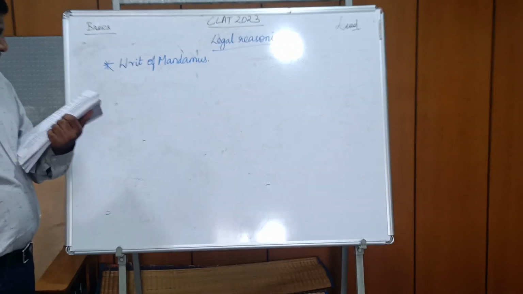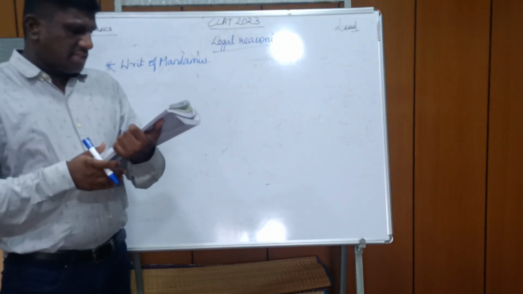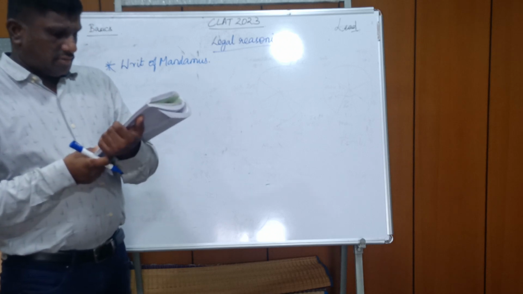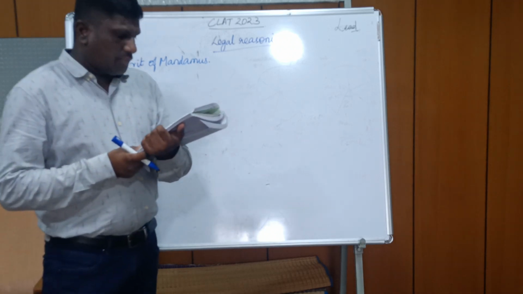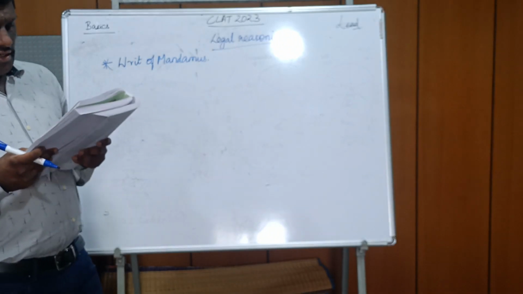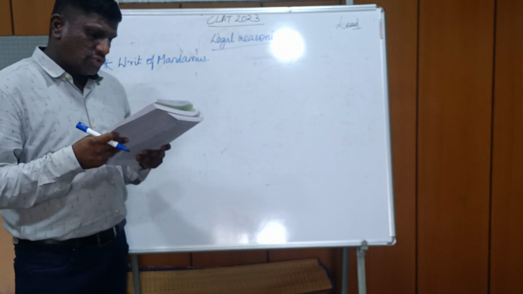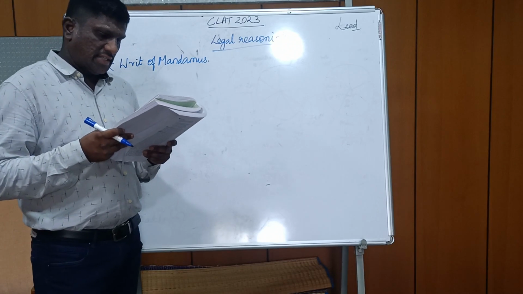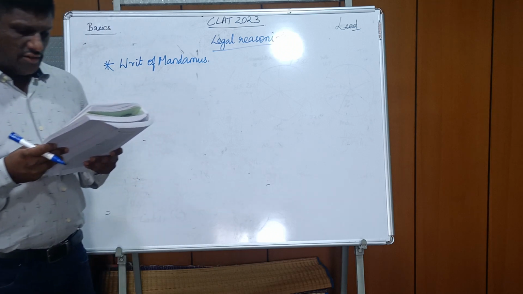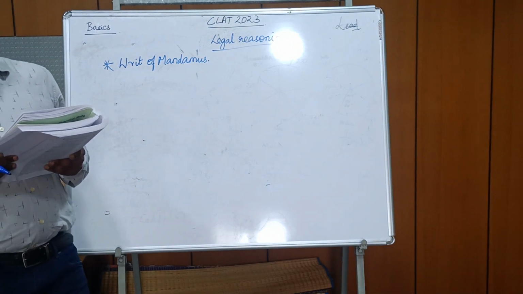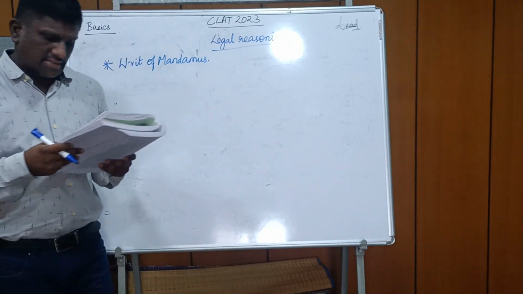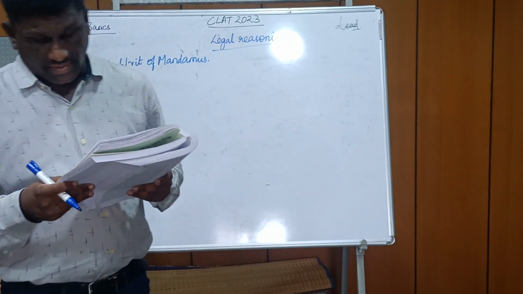So if we see the options, option A says the writ of mandamus cannot be granted as no legal duty was imposed on the government to grant dearness allowance. Yes, that's the right answer. Option B: writ of mandamus cannot be granted as a statutory right was conferred on the employee to receive a dearness allowance. Option C: writ of mandamus can be granted as it is a public law remedy. Option D: writ of mandamus can be granted as it is a discretionary remedy.